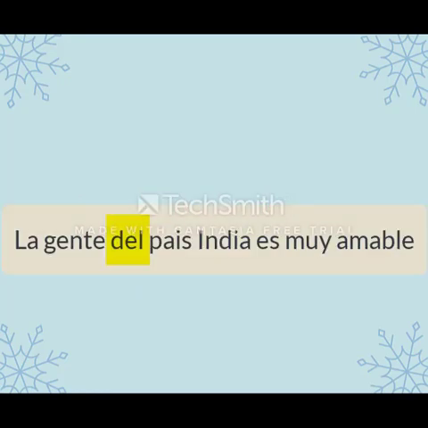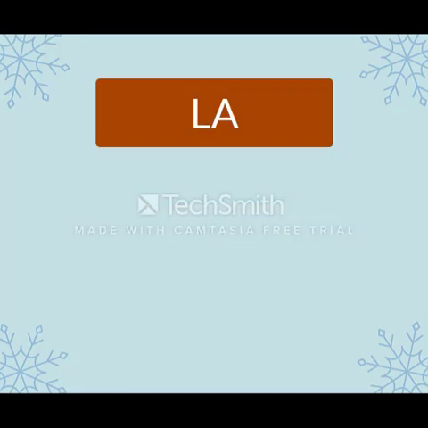Okay, guys, let's discuss el in a sentence. La gente del país India es muy amable. Here, del is nothing but de plus el. De is a Spanish preposition which we will discuss in some other video. Guys, remember, whenever de and el are used together or appear in the same sentence, we always combine them. Hence, together they make del. So here in the example, el país is the country and país is a masculine word. Hence we use el.